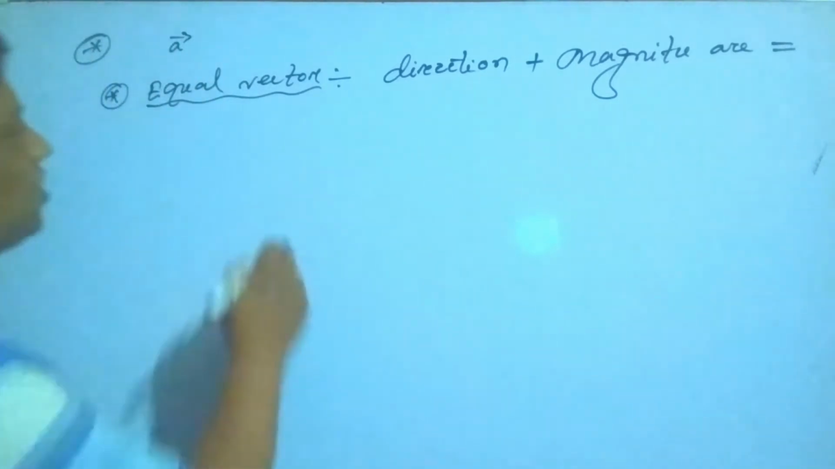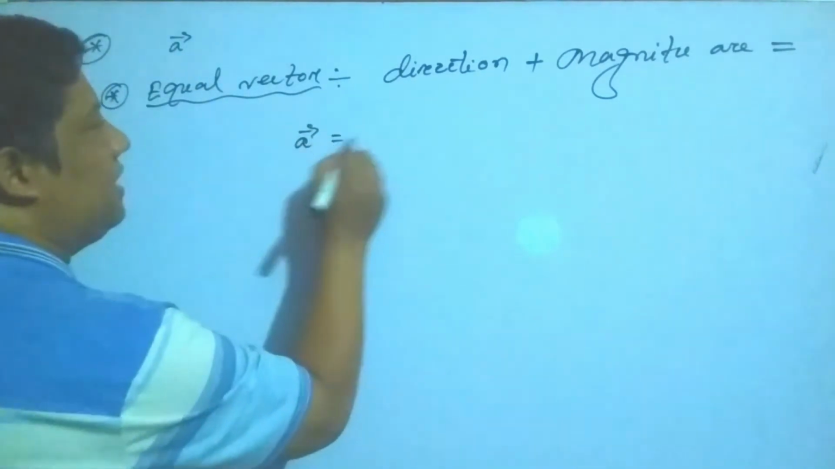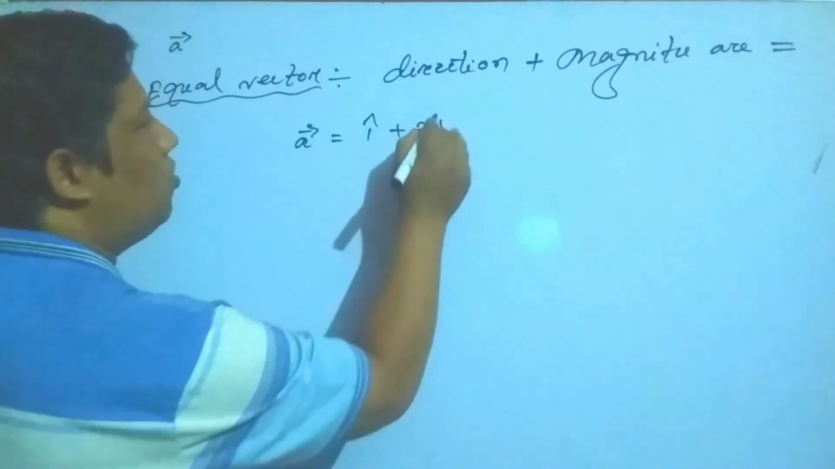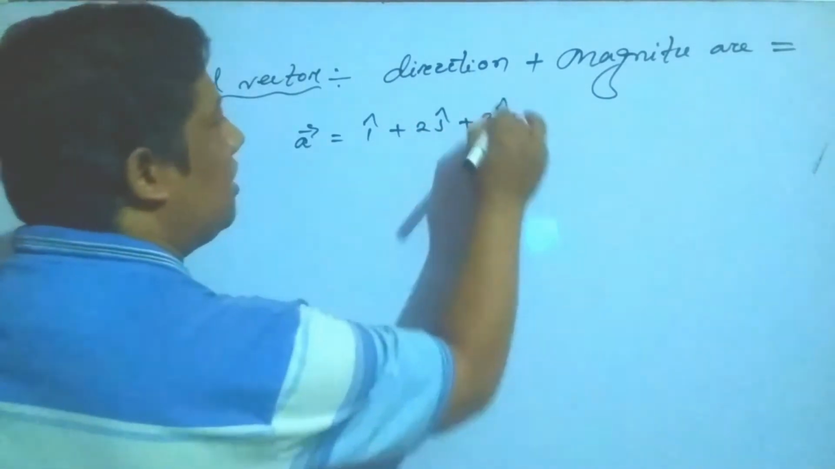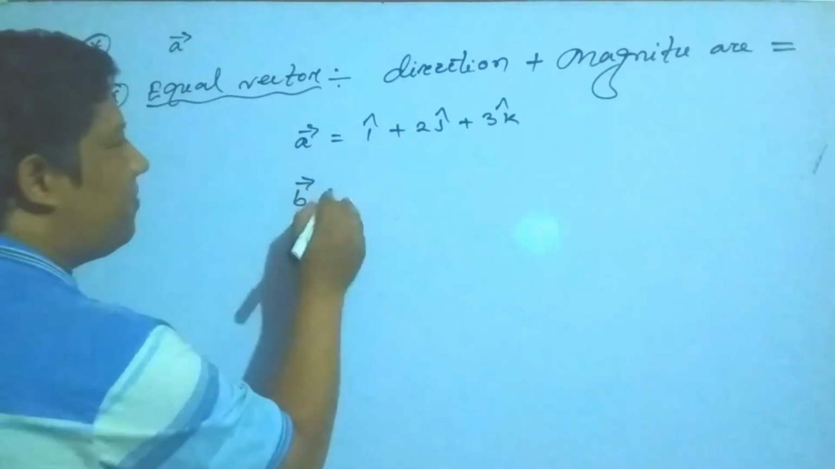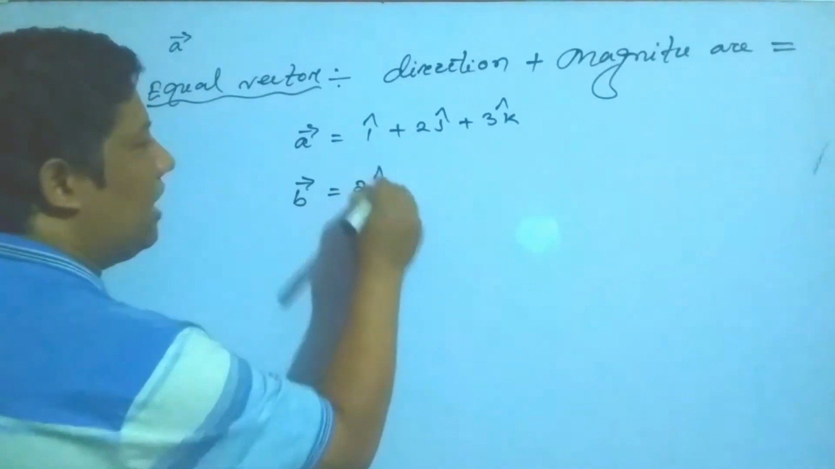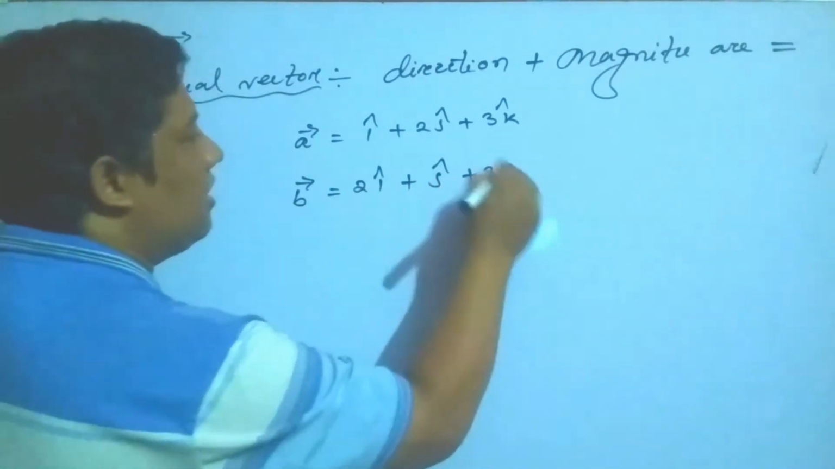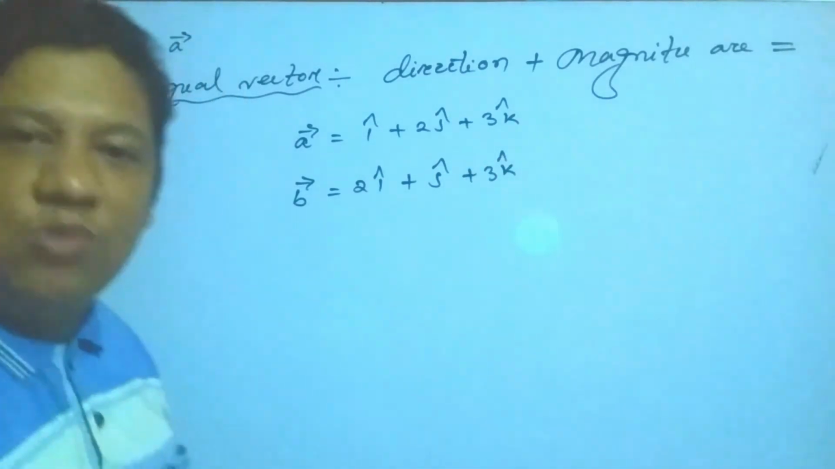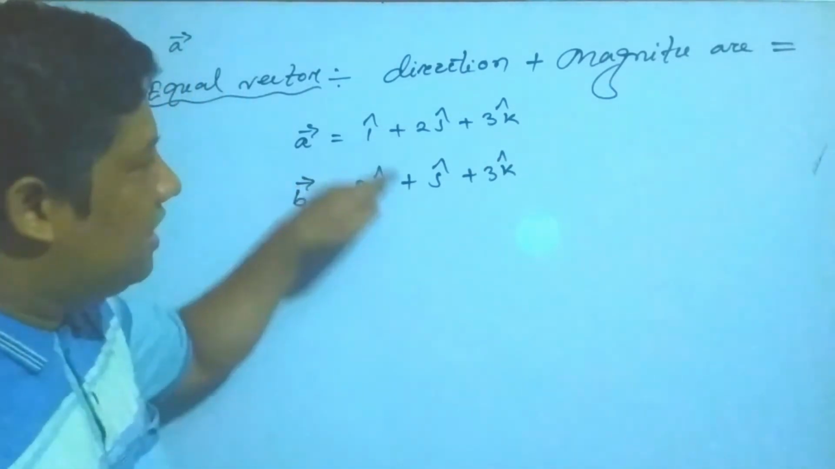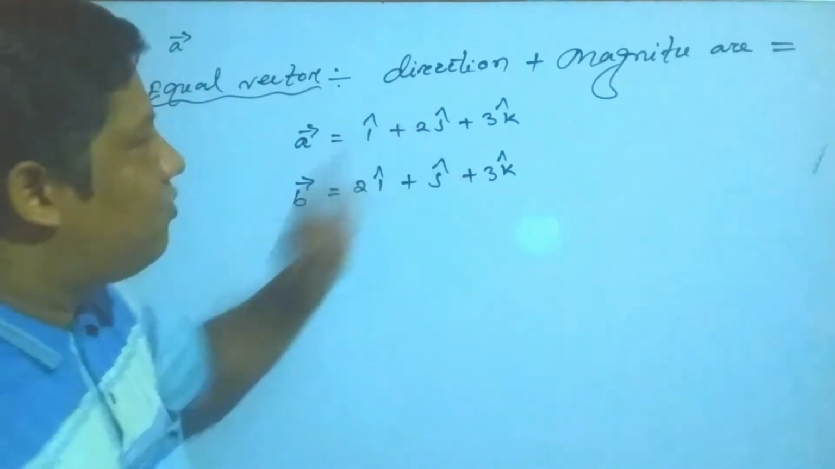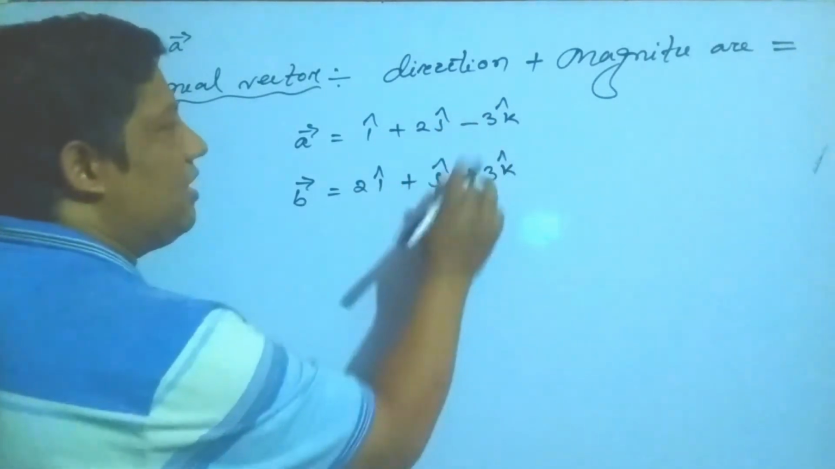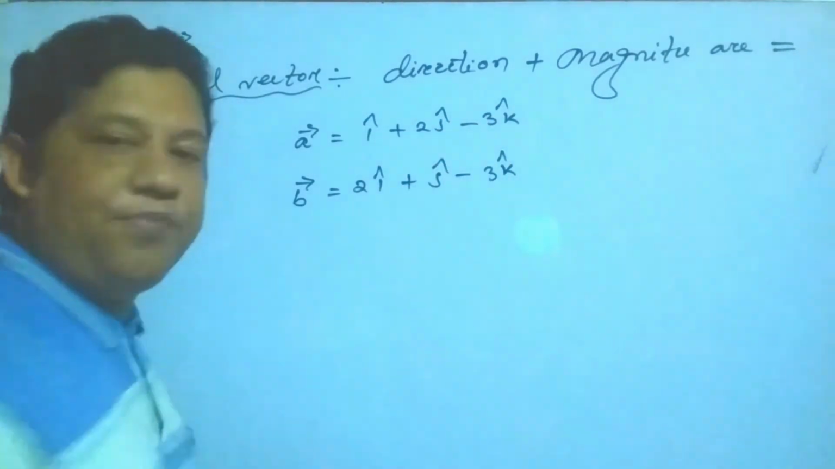So how can you show the direction? Suppose the first vector is i, 2j and 3k. The second vector is suppose 2i and j plus 3k. So these two vectors are equal, because it is the plus sign, it is also plus, it is plus, it is plus. Suppose it is minus, then it should also be minus.